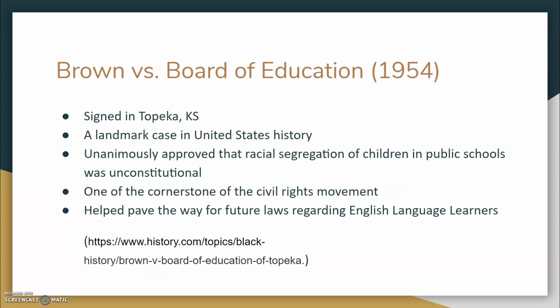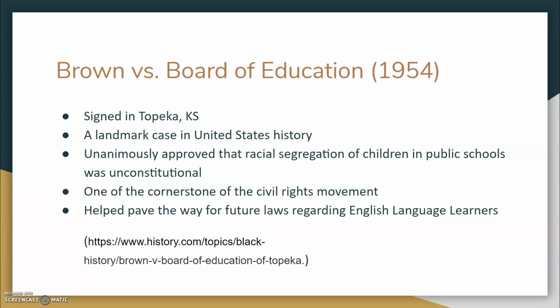Okay, so the first one is going to be Brown versus Board of Education. So this was a landmark case in United States history. It's a very common case. It was signed in Topeka, Kansas in 1954. It unanimously approved that racial segregation of children in public schools was unconstitutional. It was one of the cornerstones of the civil rights movement, and it helped pave the way for future laws